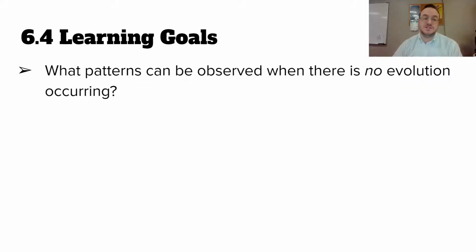Hello, I'm Mr. Baker. This is going to be a pretty short lesson video, but we're covering the fourth lesson in my unit on evolution. And we're going to talk about patterns that can be observed when there's no evolution occurring and kind of how scientists tell if evolution is actually occurring.